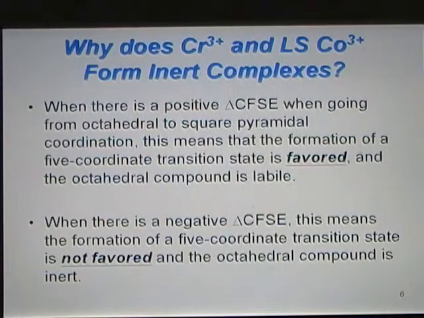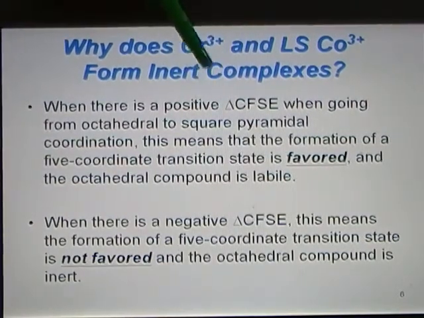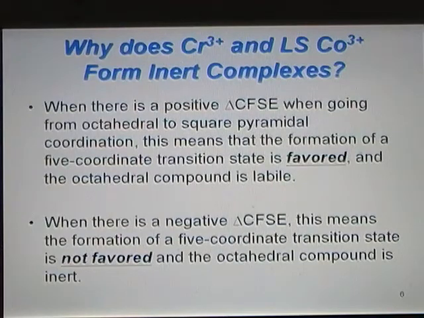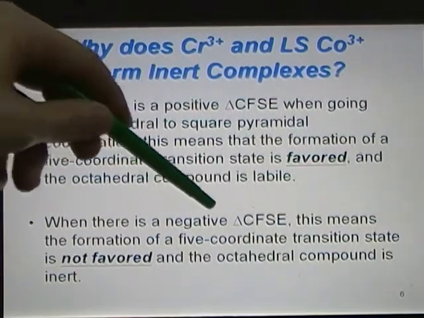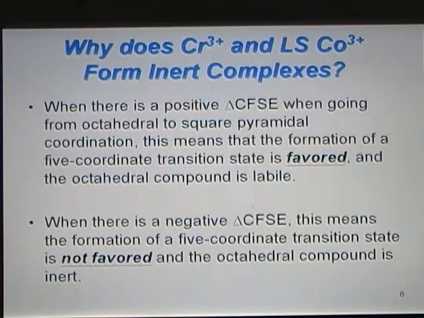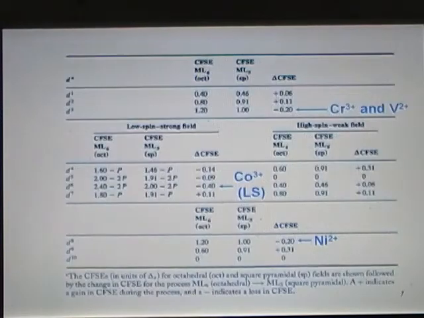If the formation of a 5-coordinate transition state is favored, the octahedral compound is labile, and the change in CFSE should be positive. When there's a negative change in CFSE, that means the formation of a 5-coordinate transition state is not favored, and the octahedral compound is inert. Let's look at some data to support this.